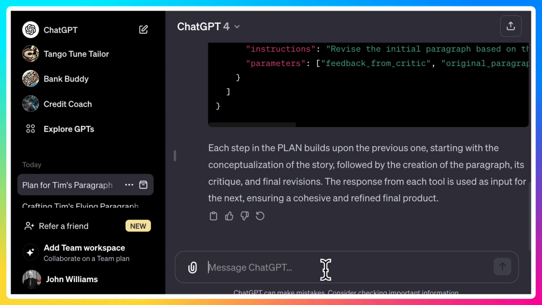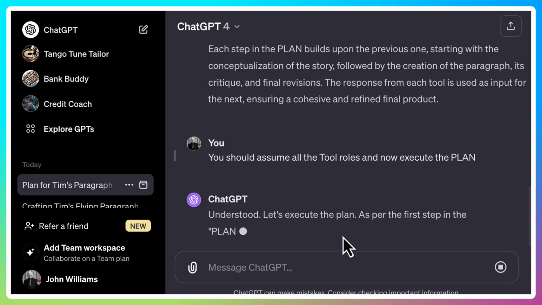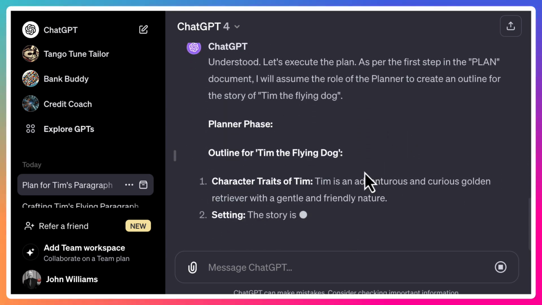Right, let's tell it now, you should assume all the tool roles and now execute the plan. Let's see how it goes. Understood. So it's going to assume the role of the planner.